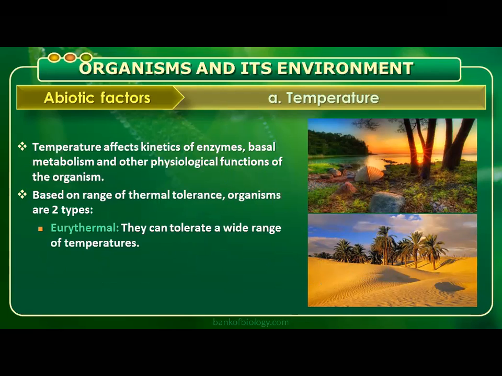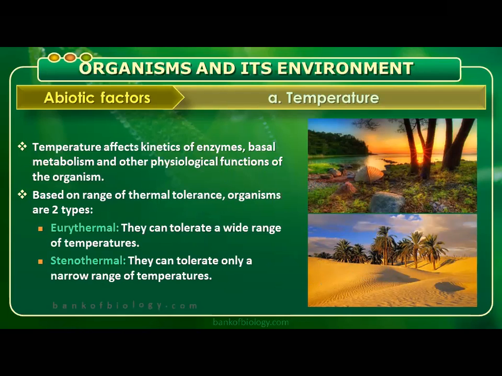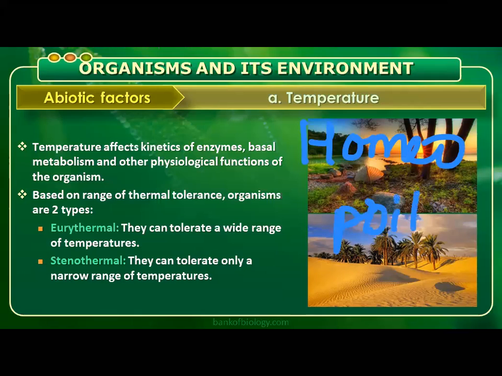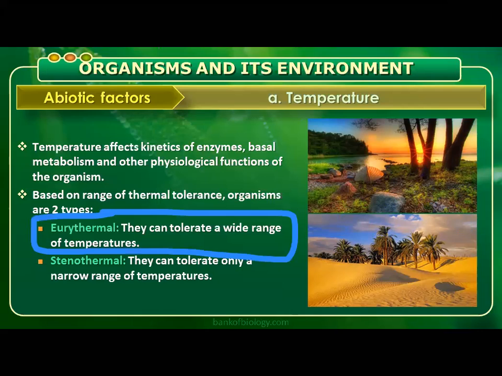Based on the range of thermal tolerance, organisms are of two types: eurythermal and stenothermal. Now we are seeing the two types of organisms based on their tolerance, in addition to homeothermic and poikilothermic. We should correlate homeothermic and poikilothermic with eurythermal and stenothermal. Let me correlate. Eurythermal organisms can tolerate a wide range of temperature.